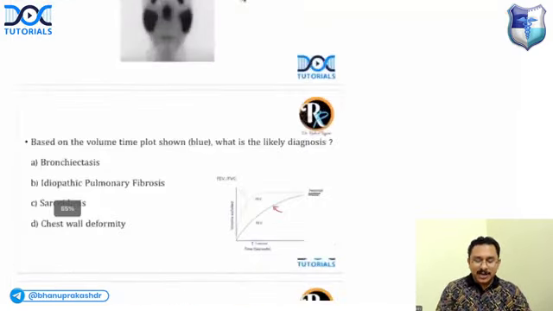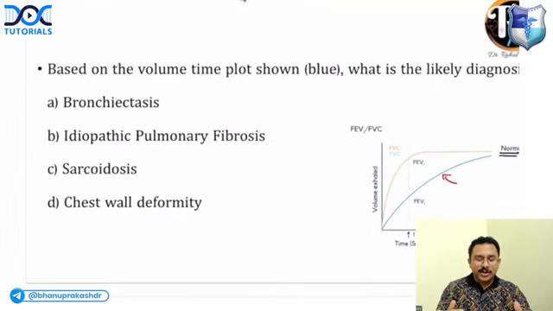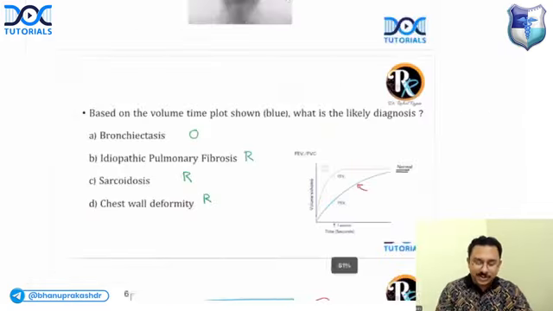Now you tell me, out of the options that are given, is it going to be an obstructive lung disease or a restrictive lung disease? Well, this is going to be the volume time plot of an obstructive lung disease. Bronchiectasis is obstructive, and idiopathic pulmonary fibrosis is restrictive. Sarcoidosis is restrictive, and chest wall deformity is also restrictive.